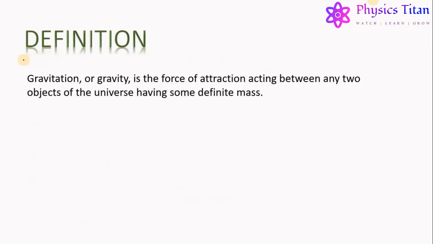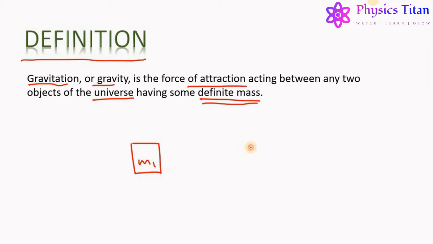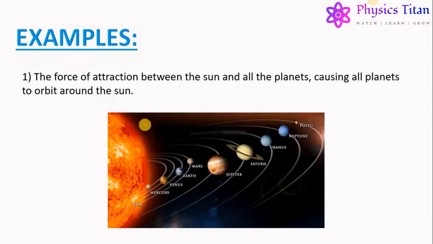Let us first talk about the definition of gravitation. Gravitation or gravity is defined as the force of attraction acting between any two objects of the universe having some definite mass. So it is the force of attraction between any two objects or any group of objects separated by a finite distance, and these two objects attract each other with a force equal to the gravitational force of attraction between them. Let us try to understand gravitation with the help of some examples.